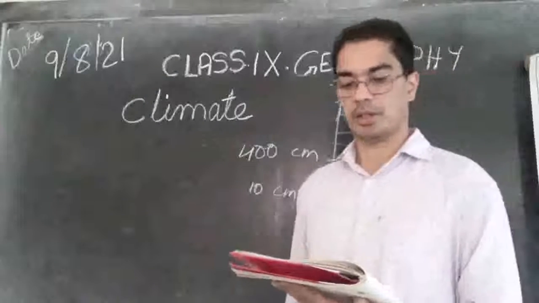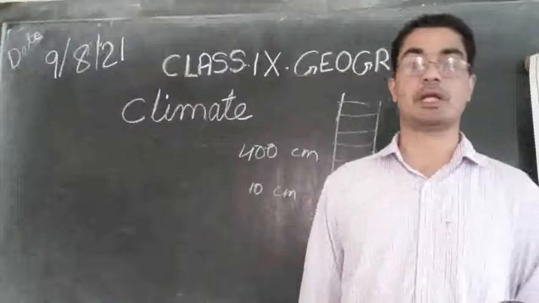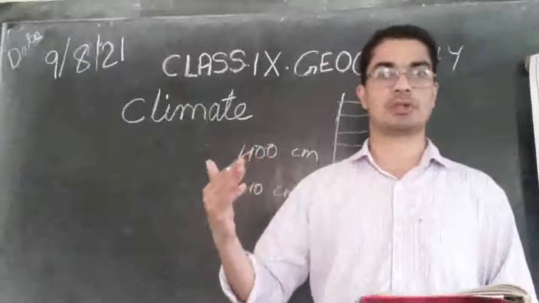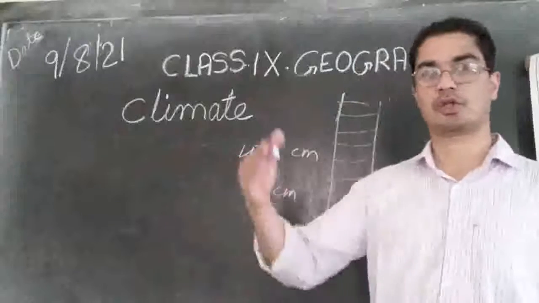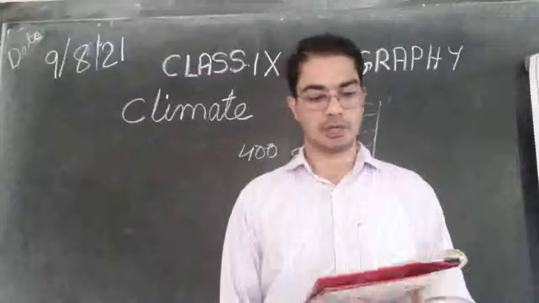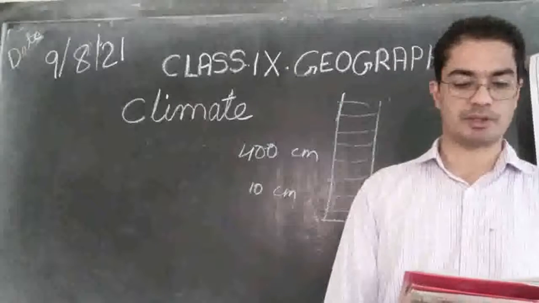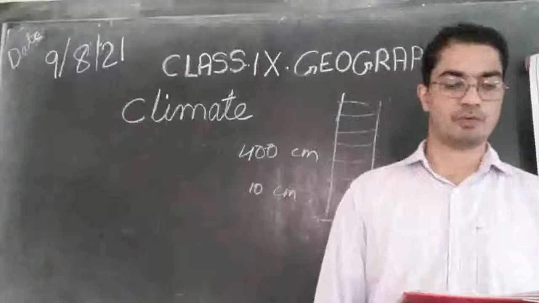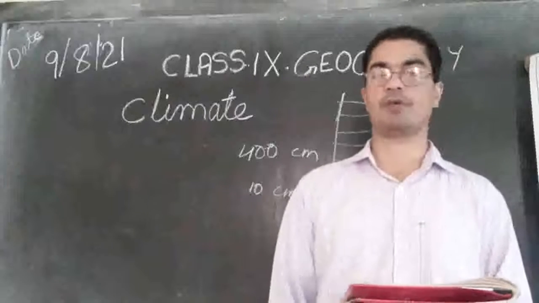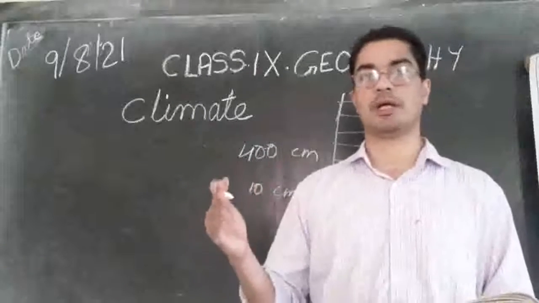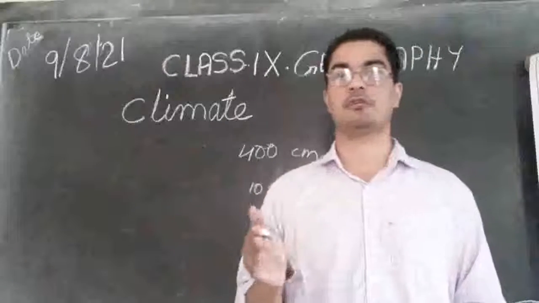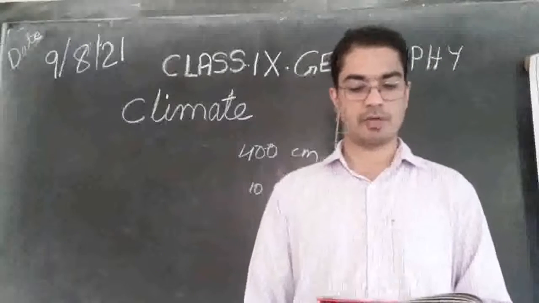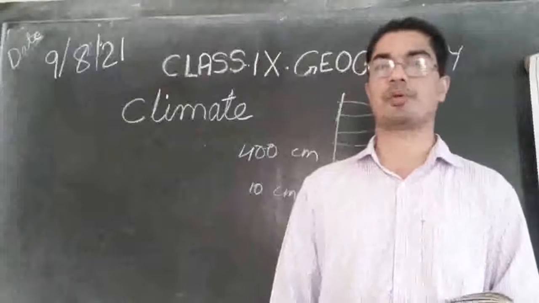Then there is a decrease in rainfall generally from east to west in the northern plains. We have already studied the northern plains just below the Himalayas, and if you reach these northern plains, we will find the rainfall becoming less and less as we move from east to west. In the east there is more rainfall, and as we move to the west, the rainfall is less.